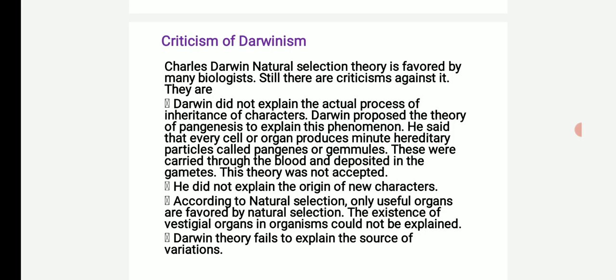Number two, Darwin did not explain the origin of new characters. Number three, according to natural selection, only useful organs are favored by natural selection. The existence of vestigial organs in organisms could not be explained. Number four, Darwin's theory fails to explain the source of variations. These factors lead to the development of the next theory, that is, the synthetic theory of evolution. That's all.